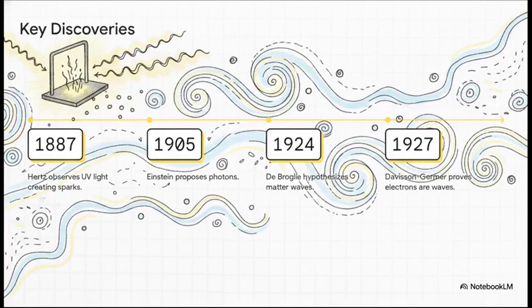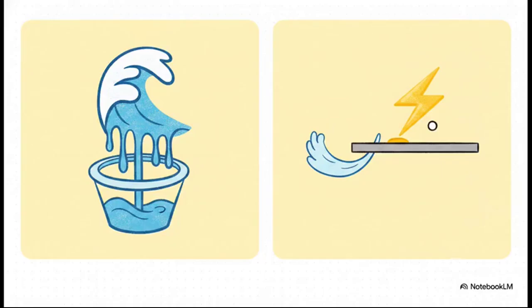So here's the exact problem they were facing. Classical wave theory predicted that light energy is a continuous wave. So logically, if you shine a really dim light on a piece of metal, the energy should just pool up over time until an electron finally gathers enough strength to pop out. Plus, classical physics said that the intensity, or the brightness, of the light should completely dictate the energy of those released electrons. But the experimental reality?